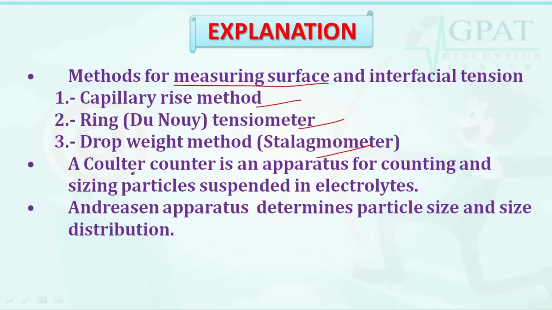A Coulter counter is an apparatus for counting and sizing particles suspended in electrolytes. And what about the Anderson pipette? Anderson apparatus determines particle size and size distribution. So the correct answer is ring de Nouy tensiometer, which is used for measuring surface and interfacial tension.